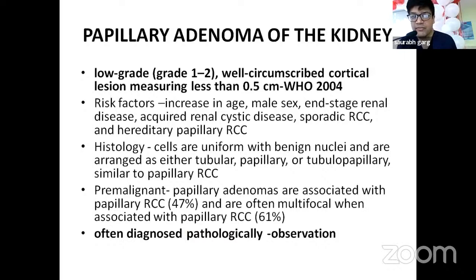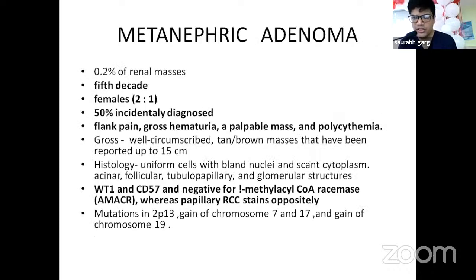And then we come to papillary adenoma of kidney. It is a low-grade, well-circumscribed cortical lesion measuring less than 0.5 centimeter. Risk factors are age, male sex, end stage renal disease, acquired renal cystic disease, sporadic RCC, hereditary papillary RCC. On histology, we can see the uniform cells with benign nuclei. They are arranged in either tubular or papillary or tubular papillary form. It's a pre-malignant condition, and papillary adenomas are associated with papillary RCC in 47% of the cases. It is often diagnosed pathologically.